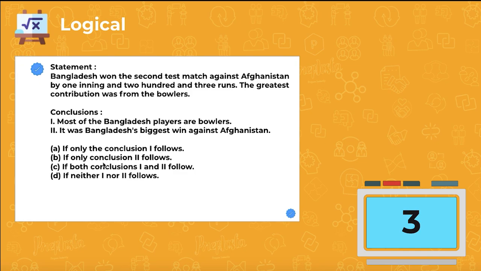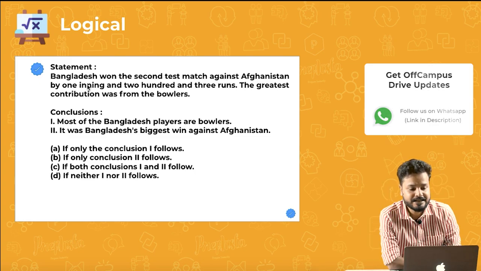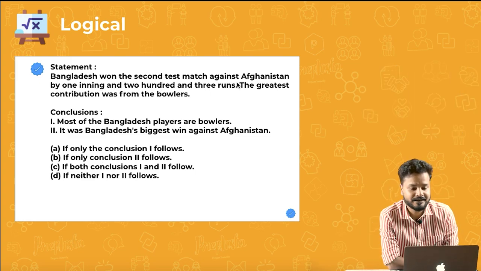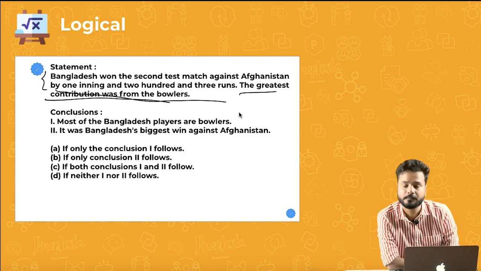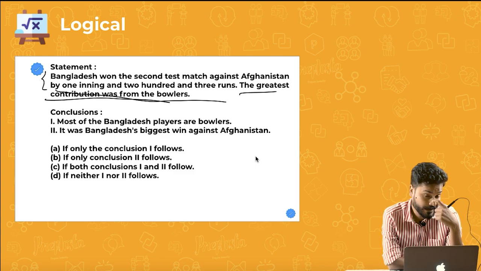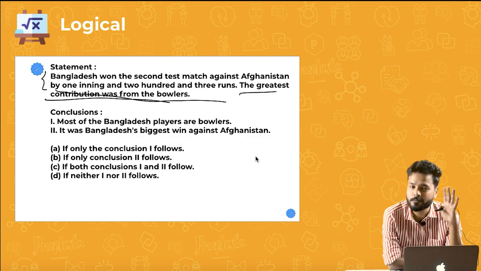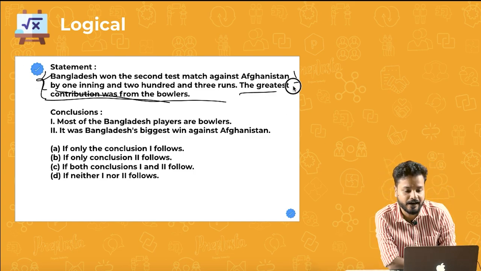Okay. The question says Bangladesh won the second test match against Afghanistan by one innings and 203 runs. The greatest contribution was from the bowlers. Two things we got to know. They won the second test against Afghanistan, and they won by one innings and 203 runs. One information. Second is the greatest contribution was from the bowlers. That is what we got to know. So this is a statement, right? These are the points that they have told us.